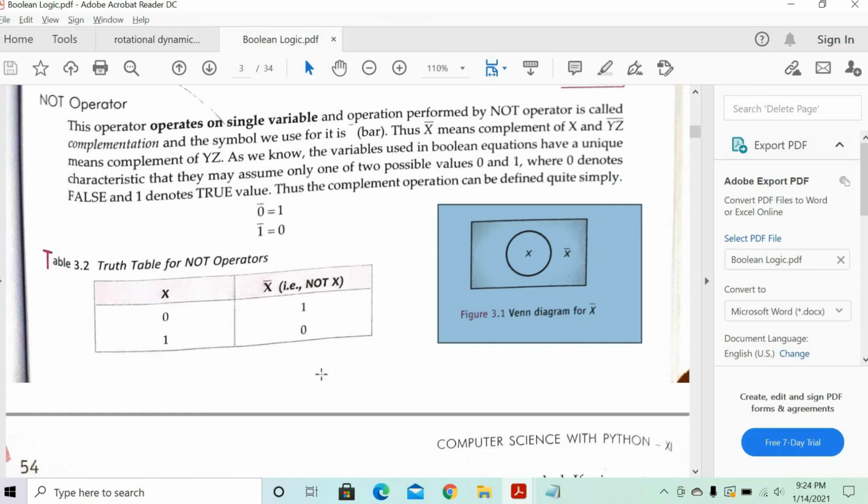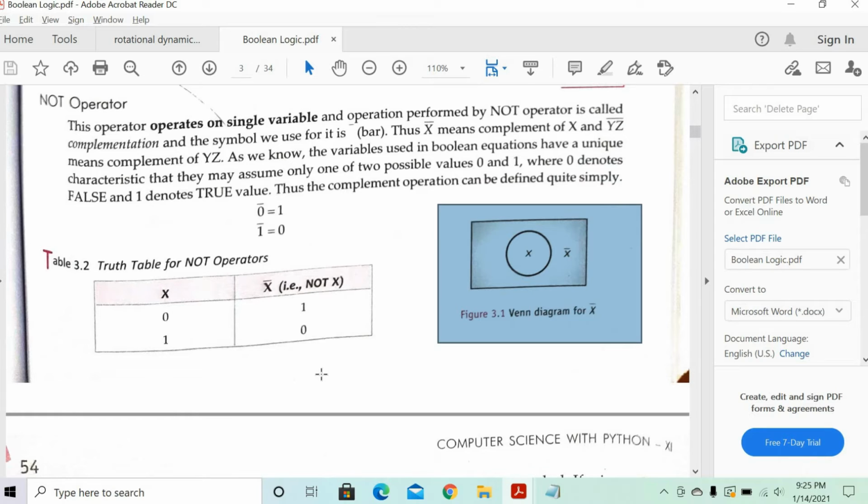So unlike the AND operator or the OR operator, the NOT operator works on a single operand. What do we mean by that? These are all the unary operators. Unary operators work on a single variable. The notation of not is represented as a bar on the top, x bar. That will be read as not of x.